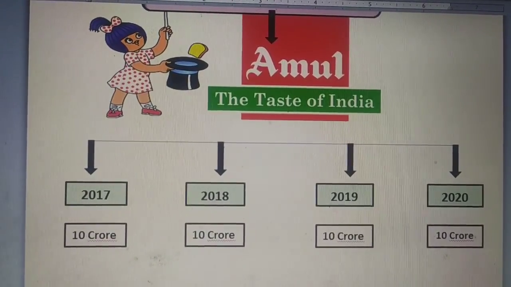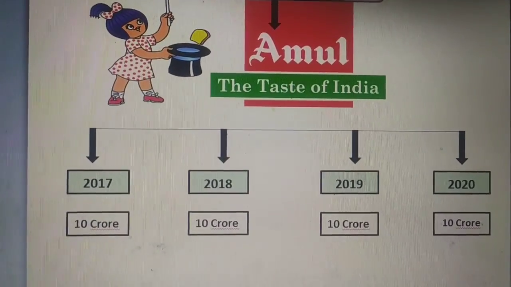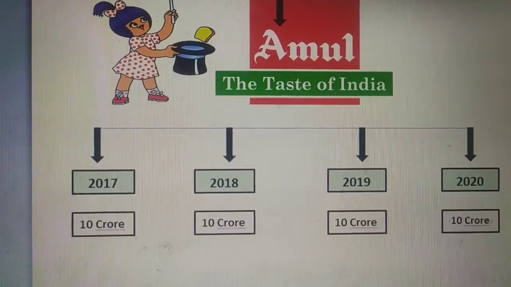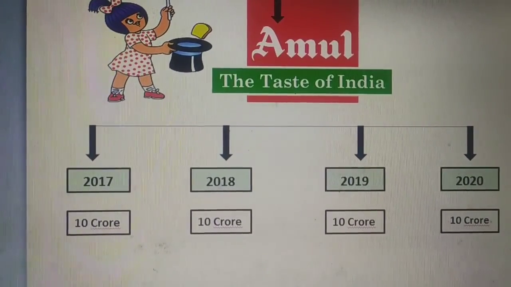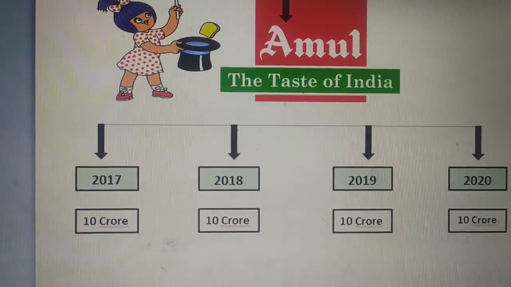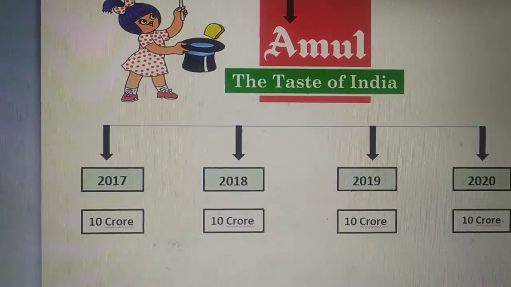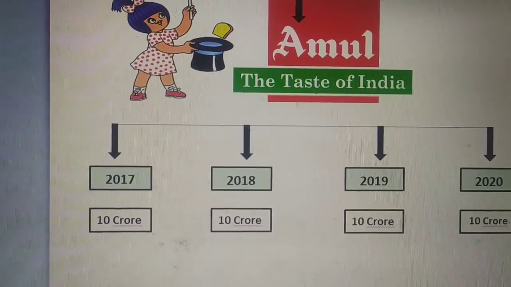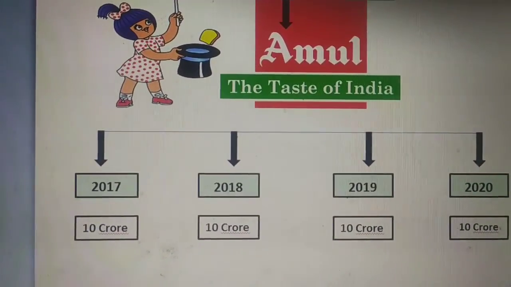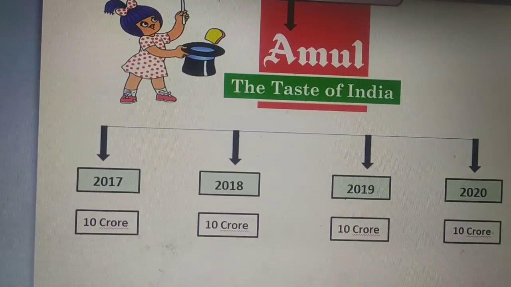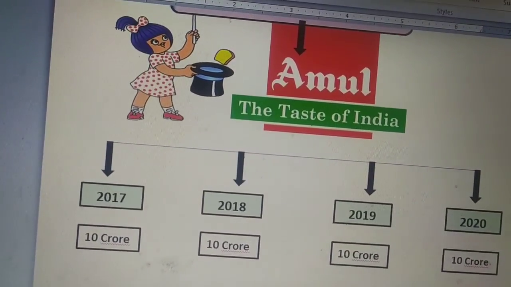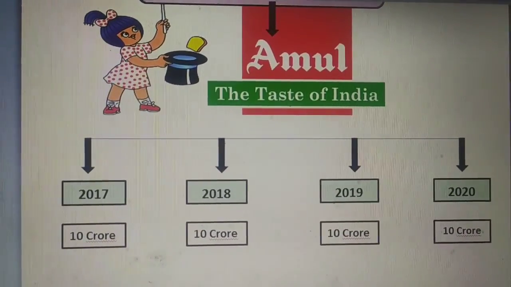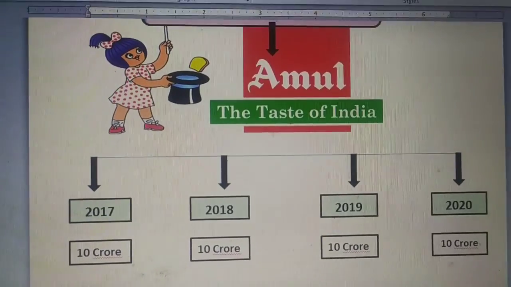Because of the market conditions, I think you all know, we have already discussed market conditions in our factors affecting topic. So what are those market conditions? Yes, government policies keep on changing, competitors arrive. Because of all these dynamic changes, we cannot be so sure about their profits in the long run.